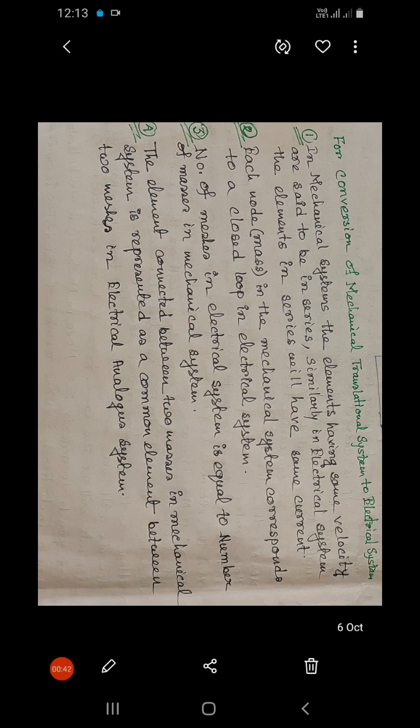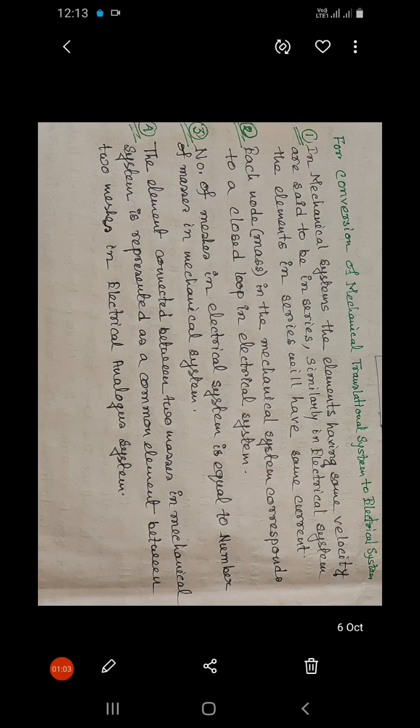The first point is, in a mechanical translational system, the elements having the same velocity are said to be in series. Whatever elements are in series have the same velocity.